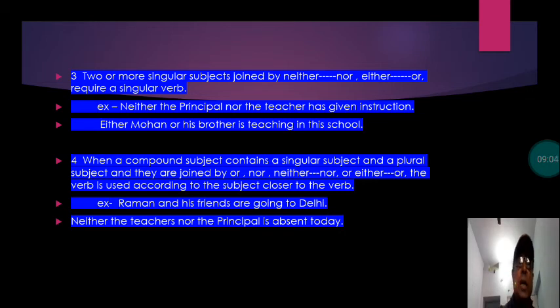It is not "have" here. Have is plural. Here it will be has, as you have already read the rule. According to that, the singular verb is has given.